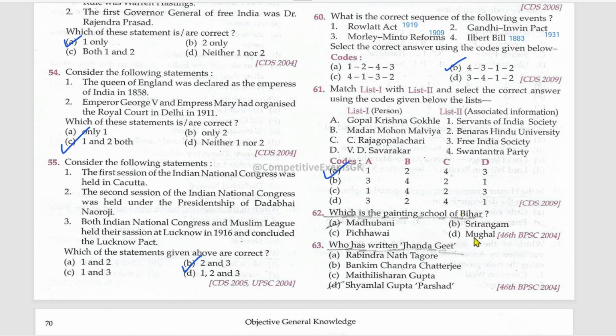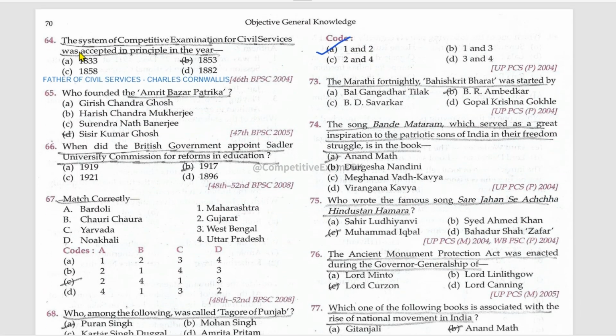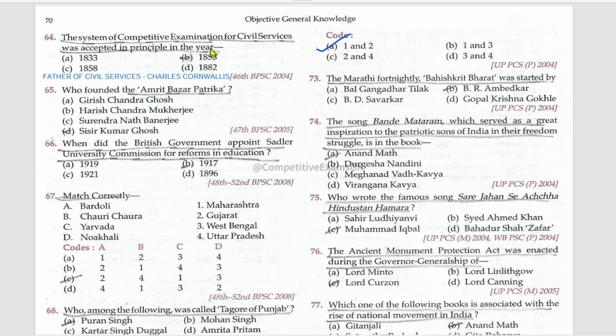Which is the painting school of Bihar? Madhubani. Who had written Chanda Ki? Shyamlal Gupta Parshad. The system of competitive examination of civil services was accepted in principle in the year 1853.